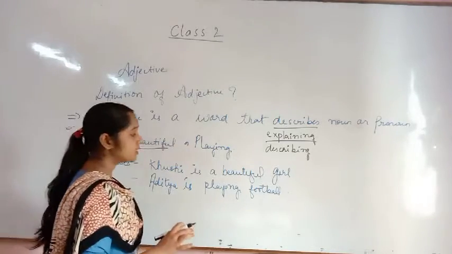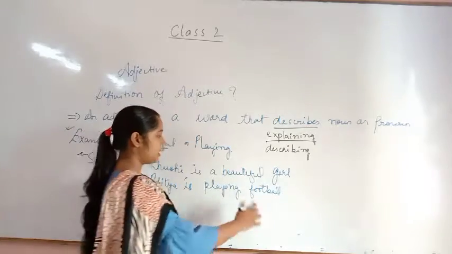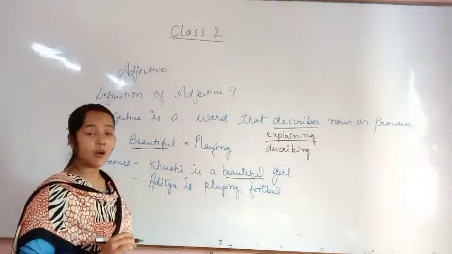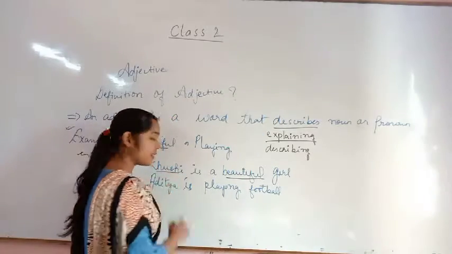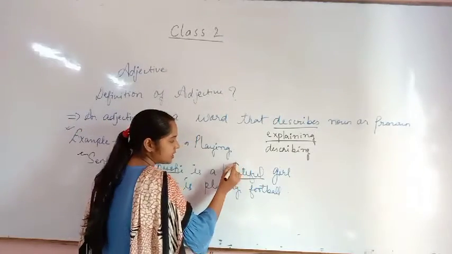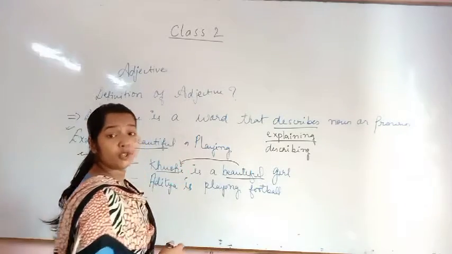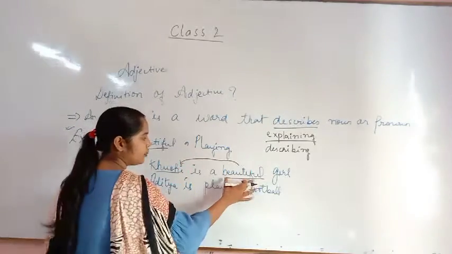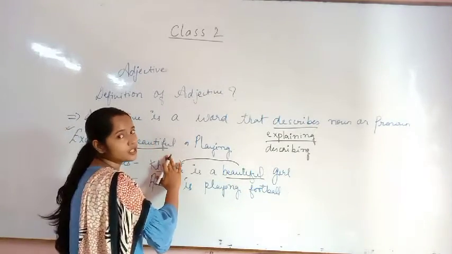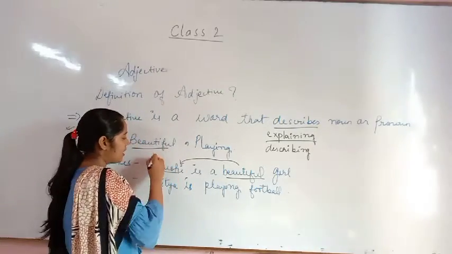Khushi is a beautiful girl. If I say please identify the adjective here, you will underline beautiful. If I say please underline the noun here, Khushi is the name of a person. Now see here, pay attention. Beautiful is describing Khushi. जो beautiful है, वो बता रहा है खुशी कैसी लगती है. So it is describing, explaining about whom? About Khushi, and Khushi is a noun.